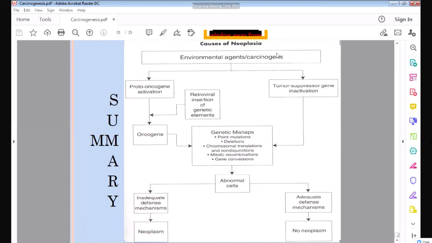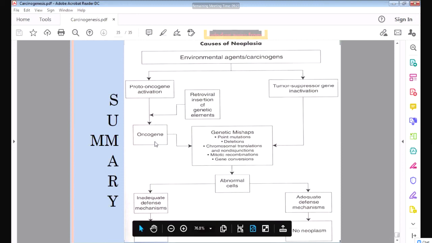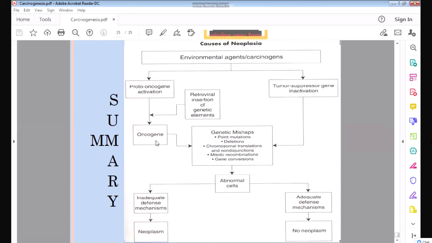First it will attack the proto-oncogene and cause it to activate. So this proto-oncogene will be activated, because of which it will convert into an oncogene, and this oncogene will cause the cell to multiply excessively and cause cancer. So this proto-oncogene is damaged. Secondly, which gene is damaged? The tumor suppressor gene. This tumor suppressor gene usually suppresses the growth. So it causes tumor suppressor gene inactivation. This is inactivated, so there are no brakes on the cell.